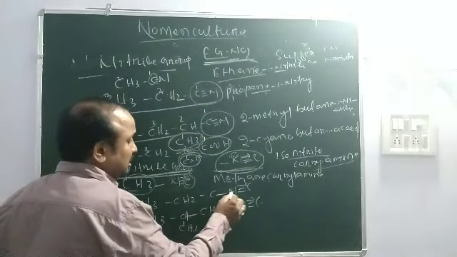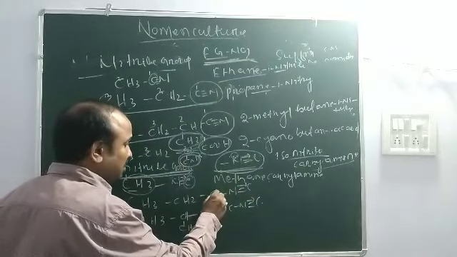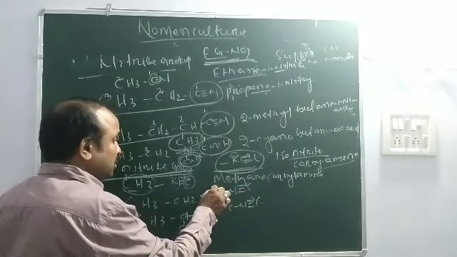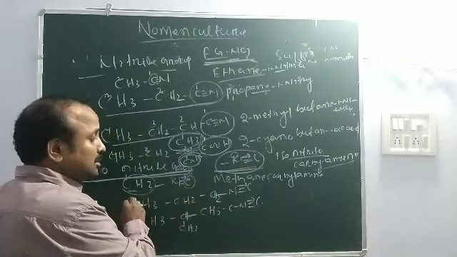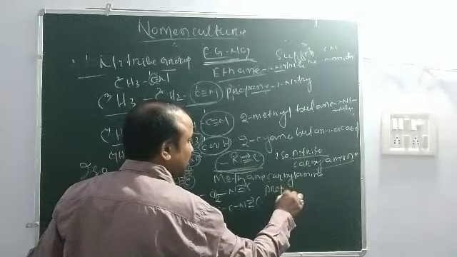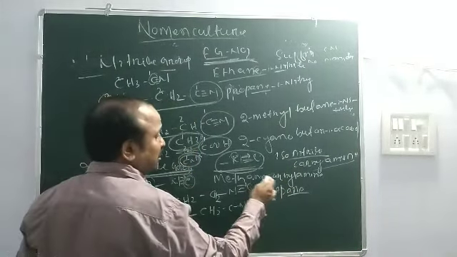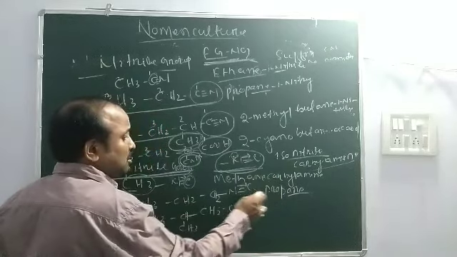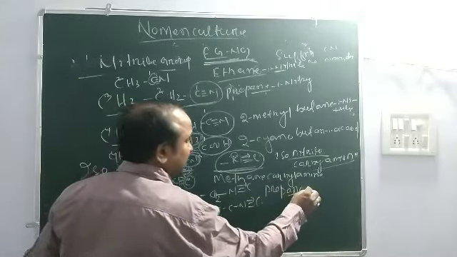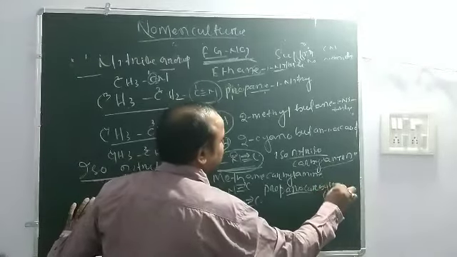Then this carbon does not involve in the principal chain, so you count from this side 1, 2, 3. The word root is prop, ane for primary suffix, and as it starts with carbyl, the C letter, the e should not be dropped, then carbylamine.